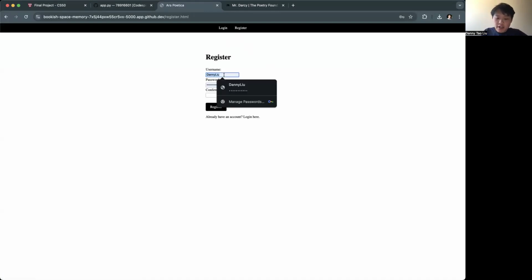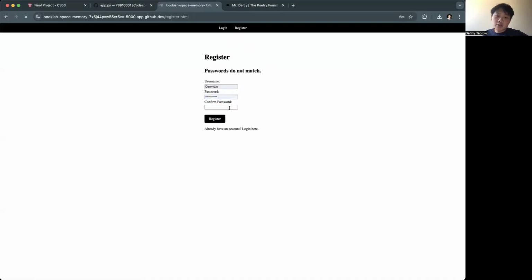You have to create a username. So say my username is username, and then my password is only this thing. And guess what? It doesn't match. So it's going to give me an error message on that regard. Otherwise, I can write down a correct one that matches as well and is long enough, and I